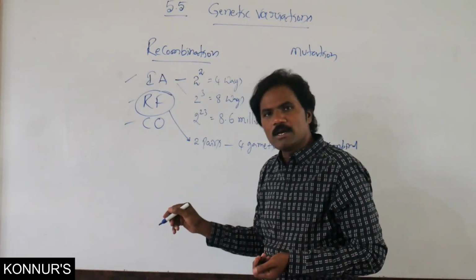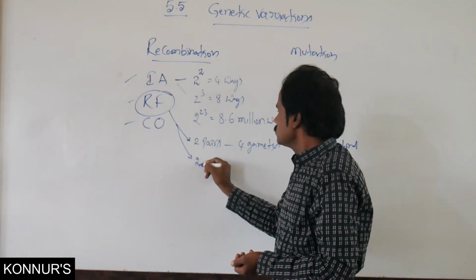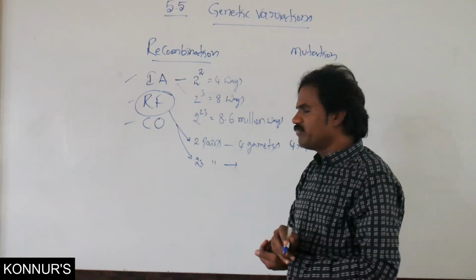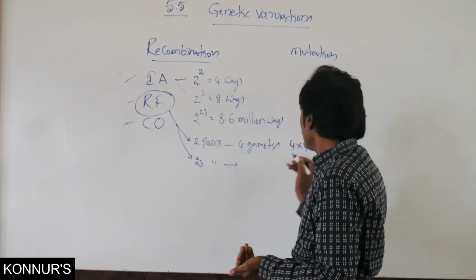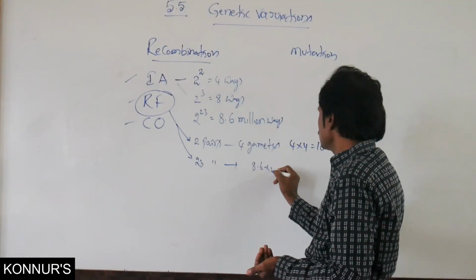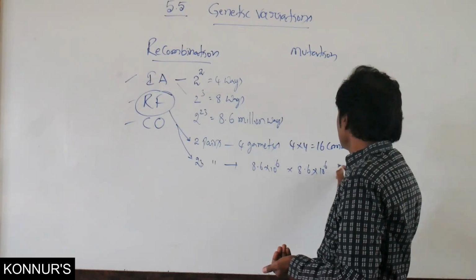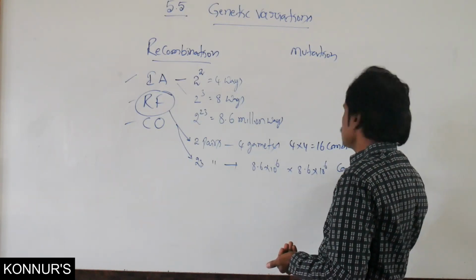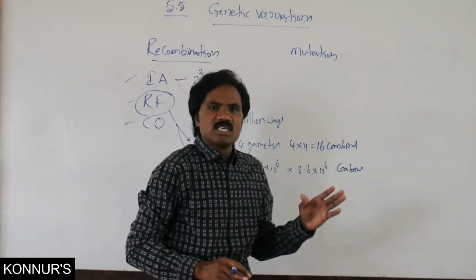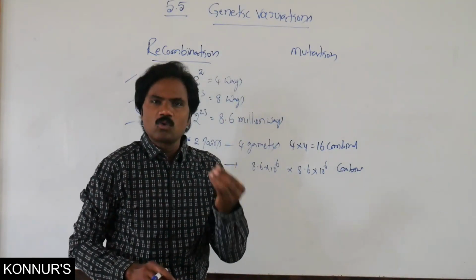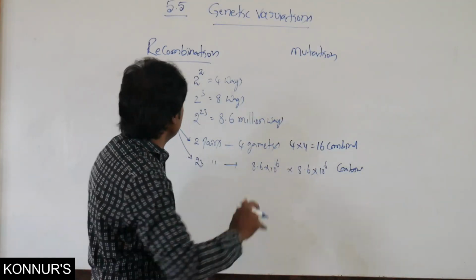Similarly in humans, the total number of pairs is 23 pairs. In those 23 pairs, how many combinations are possible? 8.6 into 10 to the power of 6 combinations. So many combinations, roughly 70 into 10 to the power of 12 combinations, are possible in human beings.